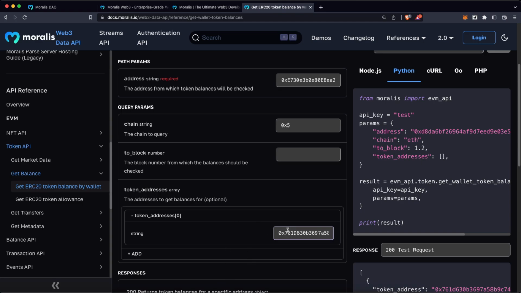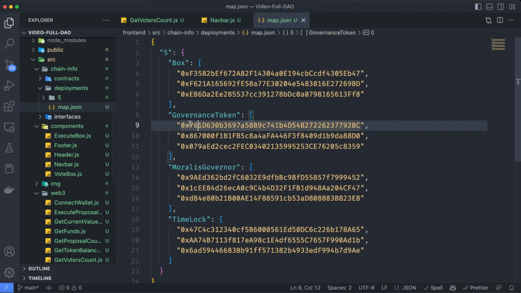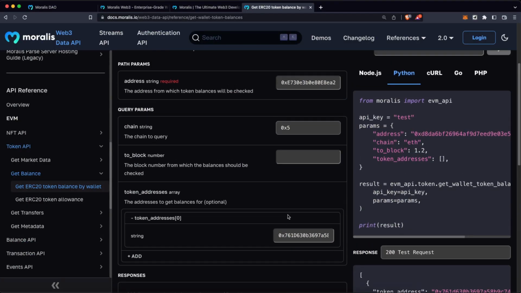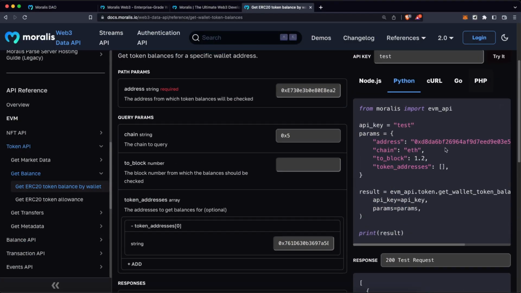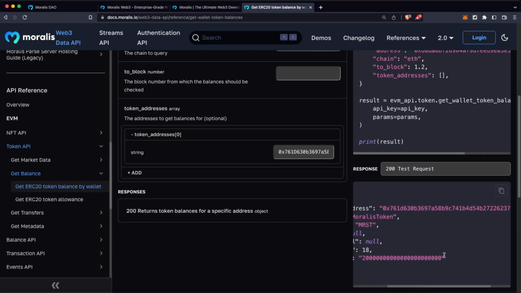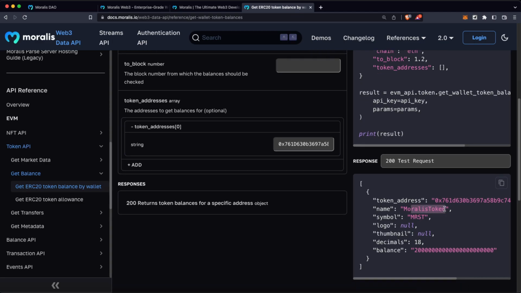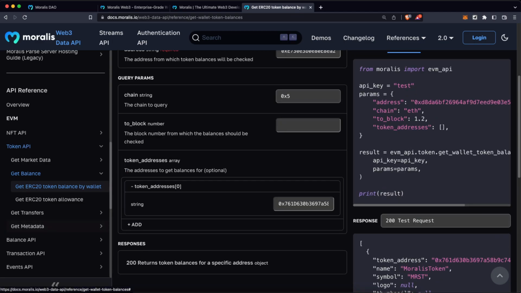If you don't know which address this is, don't worry, you can just go to your map.json, and on your last deployment you are going to have that contract address. So we can copy this, go back to the Moralis endpoint, paste it over here, and if we click on try it, this is going to give us the response of the total tokens I have on this wallet for the Moralis token.